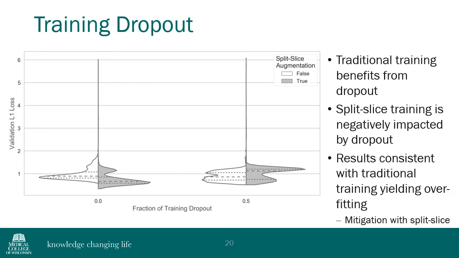These violin plots show the impact of training dropout on fit model performance. Clear differences in the impact of this technique to reduce model overfitting on split-slice versus standard training are apparent. With standard RAKI training, dropout yields improved network performance in the testing dataset. Conversely, networks trained with split-slice augmentation yield worse performance when dropout is included in the training. Of interesting note, with the 300-second training time limitation, standard training, which includes only one training set, leads to the completion of 2 orders of magnitude more training epochs compared to the split-slice training. This difference is likely a key driver in this observation of model overfitting in this set of experiments.